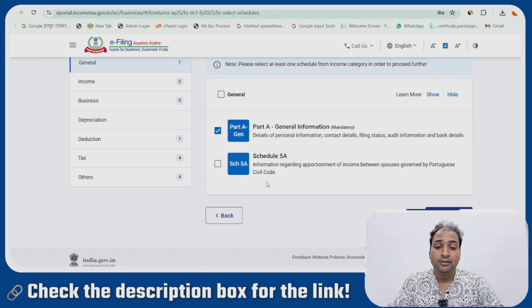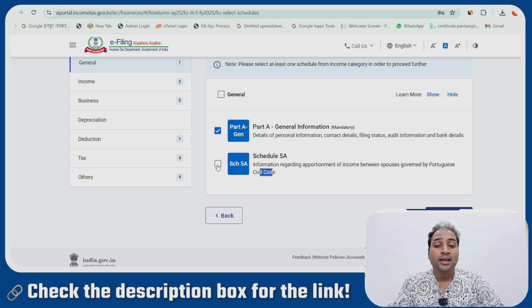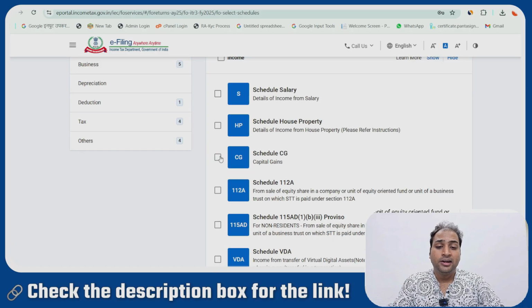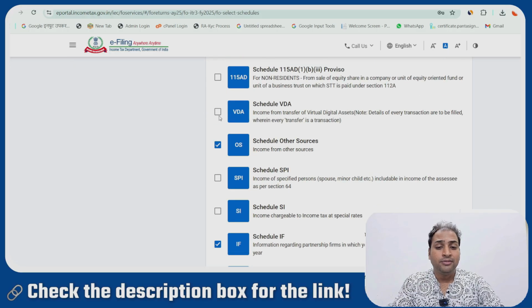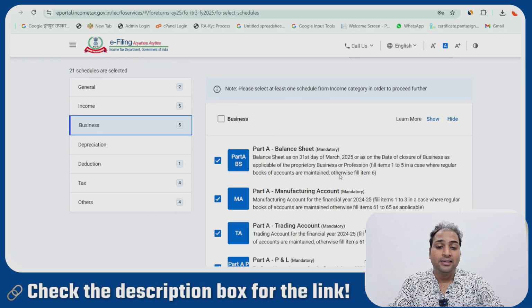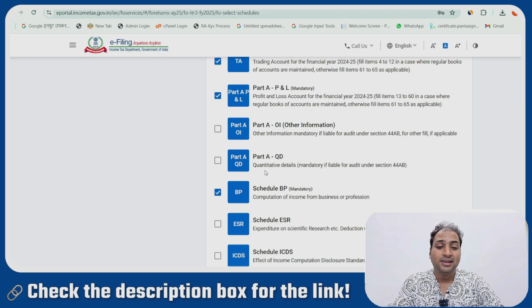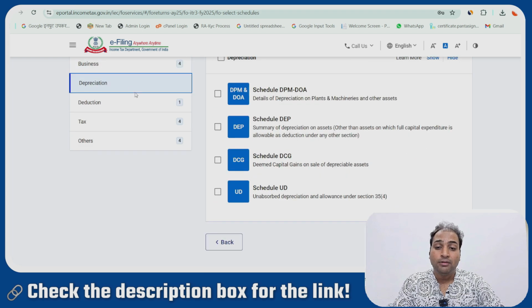Select others. Please continue. You will find a Schedule Portuguese Code, Schedule 5A, information regarding apportionment of income between spouses governed by the Portuguese Civil Code. Select this schedule as yes. All right, so we have an income schedule here. Select the schedule CG, schedule 112A, crypto income is there, schedules VDA and schedule SI, and we will select the F&O trading column. We will deselect the manufacturing part and select all other parts relevant to our information.